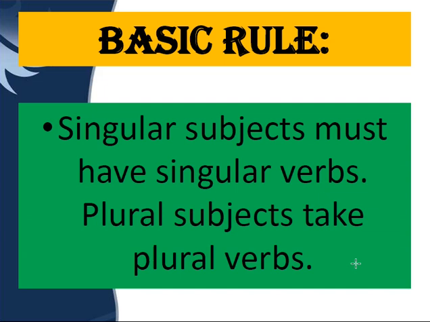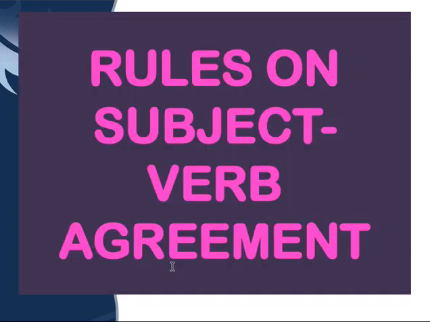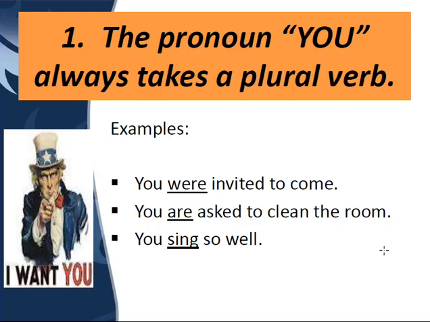Now the basic rule means that in a sentence, the subject should agree with the verb. Agreeing with the verb means that if there is a singular subject, then singular verbs should be used in the sentence. If the sentence has plural subjects, then plural verbs will be used. Let me show this with an example.